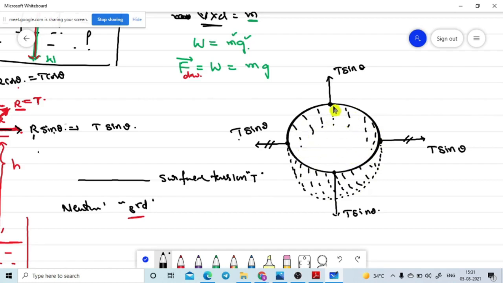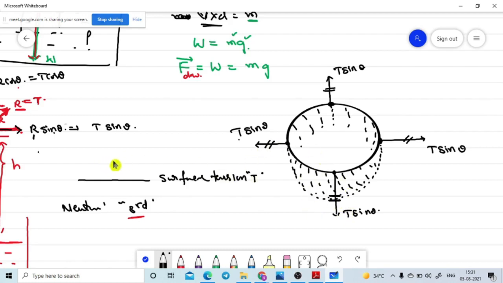That means at this point, how much force is there in this direction? Exactly in the opposite direction, the same force is acting. That means the net force along this direction can vanish. Is it correct or not? Let me use your brain, please. My statement is correct only, na? There is no issue, na?